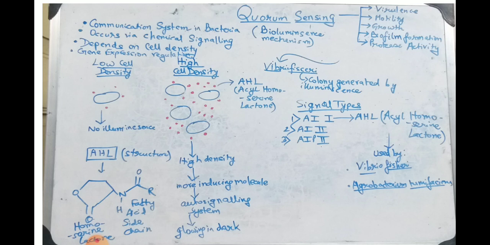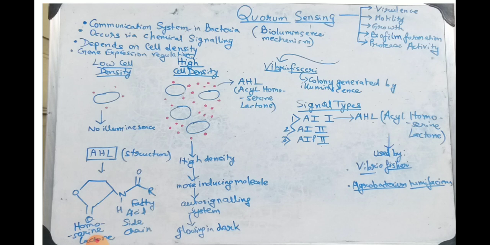And in this bacteria, we have colonies generating bioluminescence. Now, we have different kinds of signal molecules that function over here. First type is AI1 or auto-inducer 1. Second type is AI2 or auto-inducer 2. The third type is AIP2.